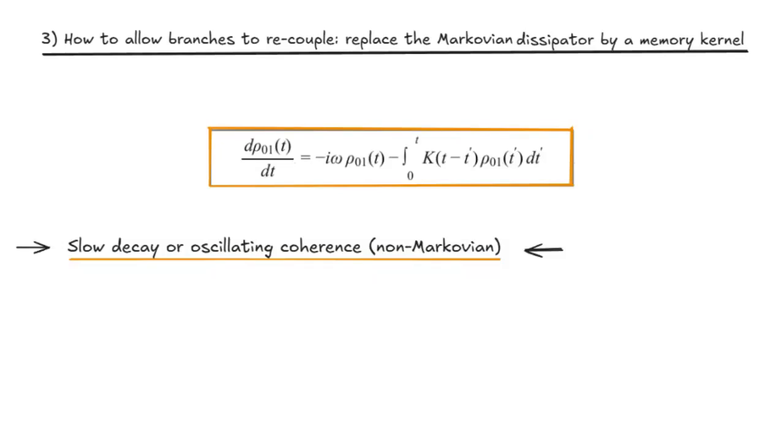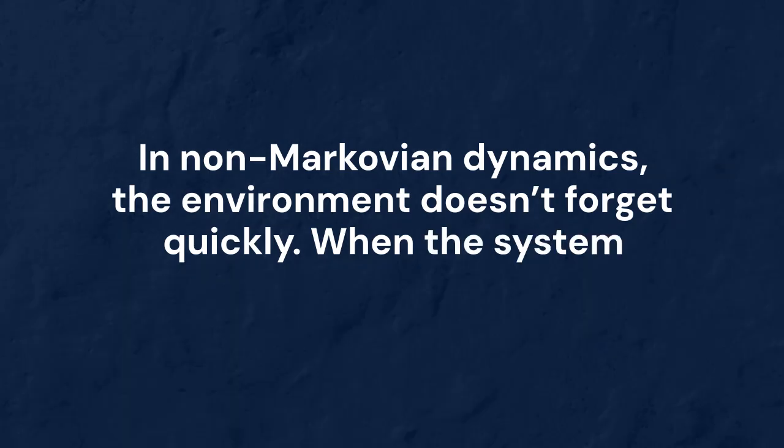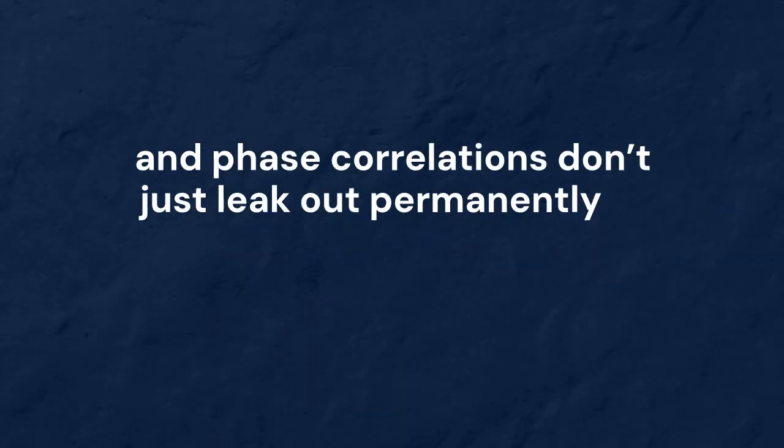Slow decay or oscillating coherence, non-Markovian. 1. Concept in plain words. In non-Markovian dynamics, the environment doesn't forget quickly. When the system interacts with it, information and phase correlations don't just leak out permanently.